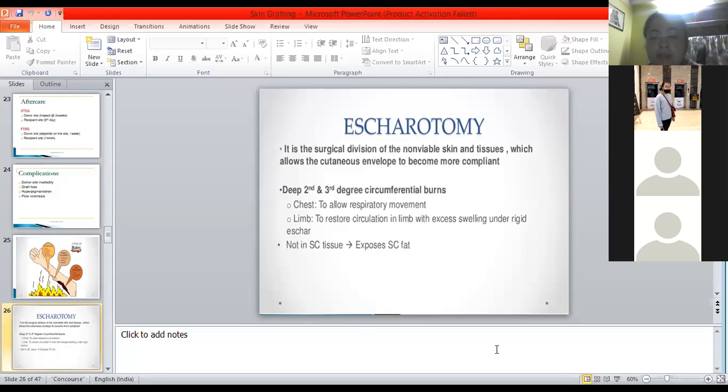What is eschar? It is the blackish discoloration of the layer of skin that has occurred due to the burn injury, which has made the skin totally non-viable. There will be complete disruption of blood supply, and this particular area we term eschar. Now, in deep second and third degree circumferential burns, these eschars may develop on the chest.